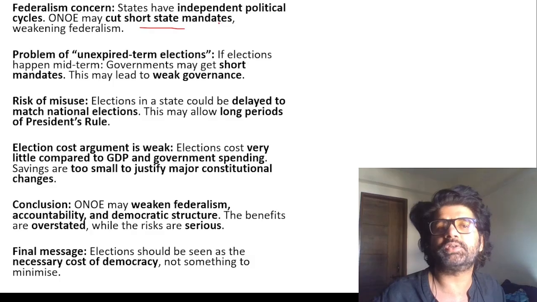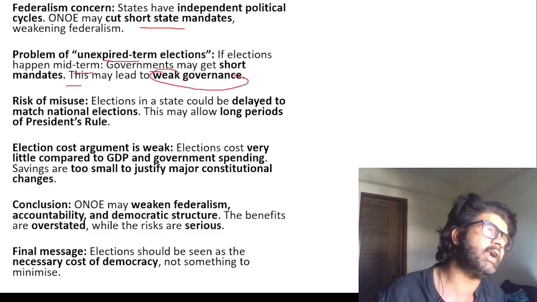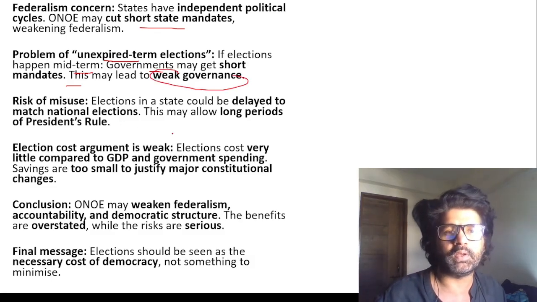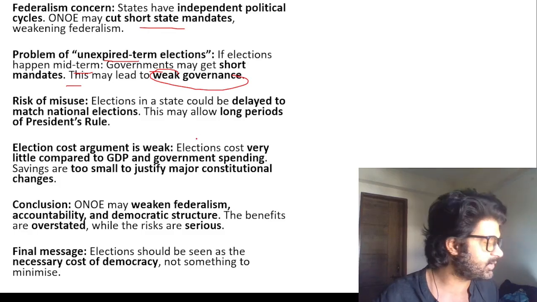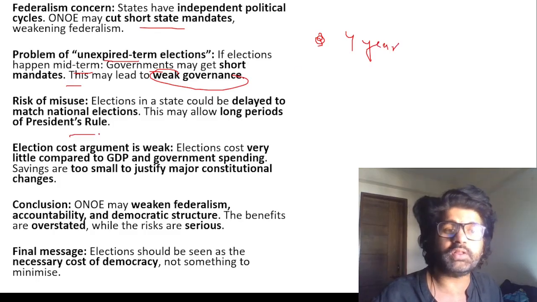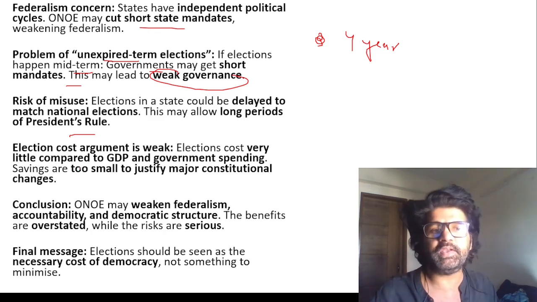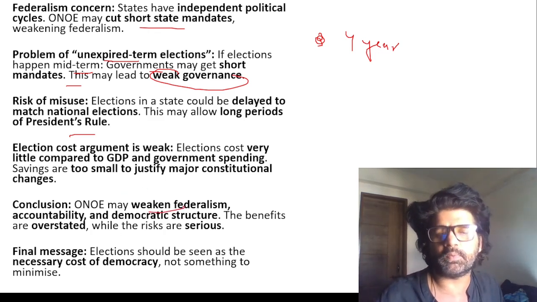ONOE may cut short state mandates. Problem of unexpired term elections: if elections happen mid-term, governments may get short mandates. Again, weak governance, undermining of states' federal authority. Sometimes a precedent rule can also be imposed, that okay, the state government was there for 4 years, so for 1 year we'll not have an election. All these things will make the Center stronger and states weaker. Stalin is saying that it may weaken federalism.